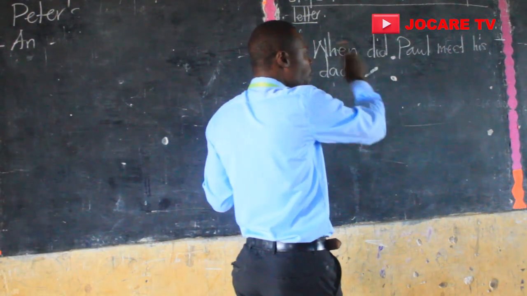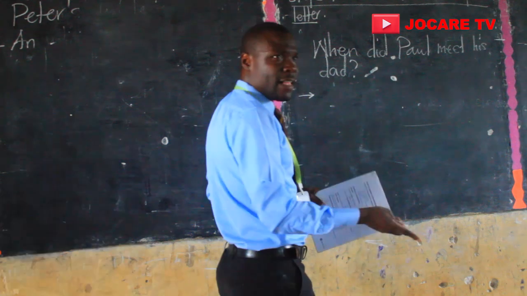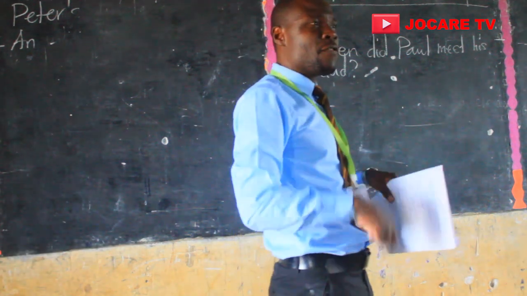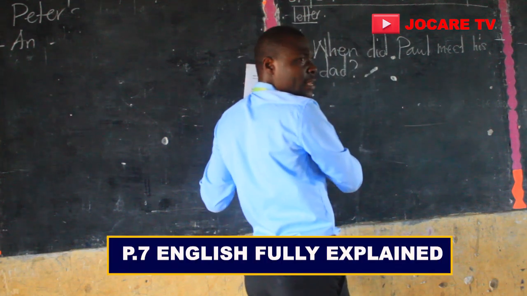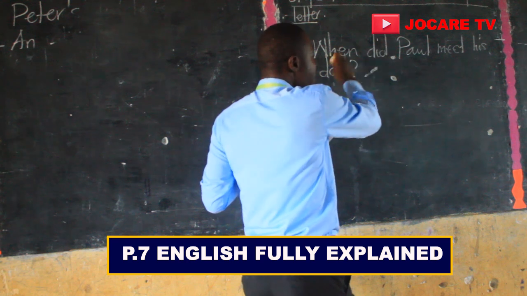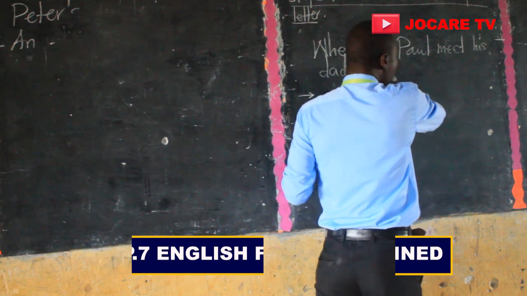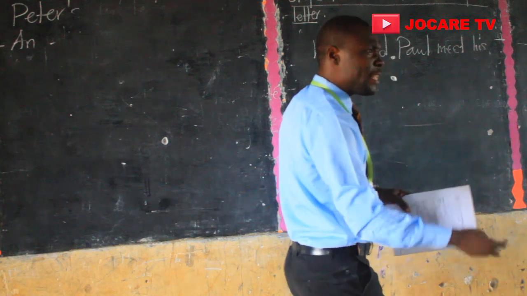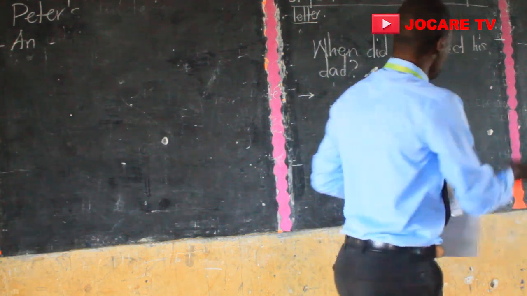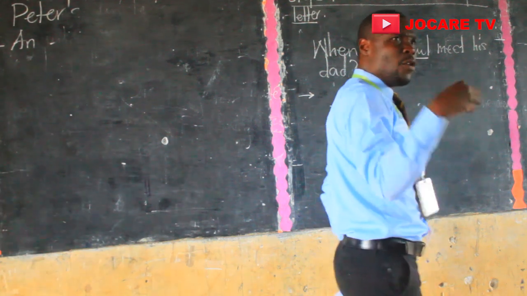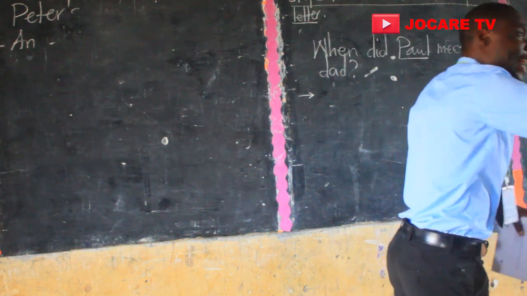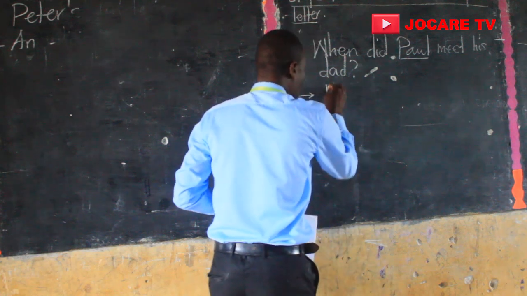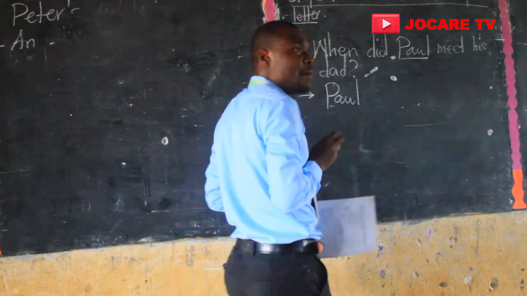The subject of the question must begin the answer. That's how we can answer in full sentences. So as we read, when did Paul meet his dad? From all of these words, what do you think is the subject? The doer. Paul. So we mark this. Train your children to highlight this. Knowing it now, if this one is the subject, the subject is going to begin the answer. So here we shall write Paul, because this is the subject.